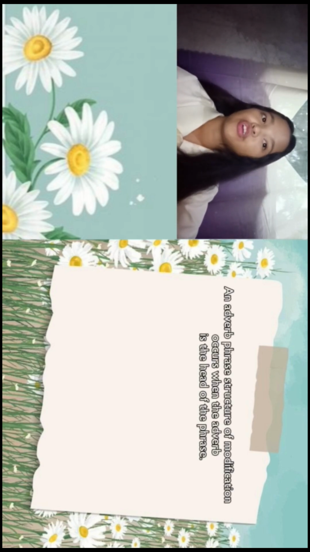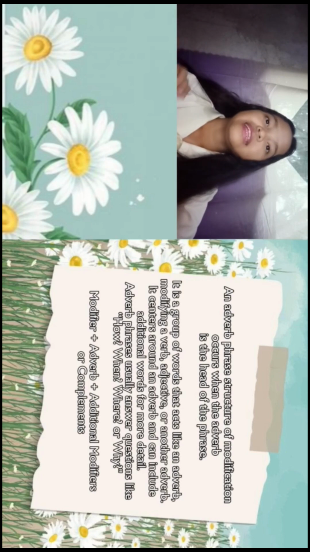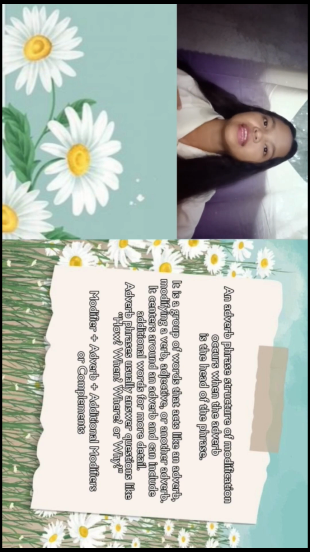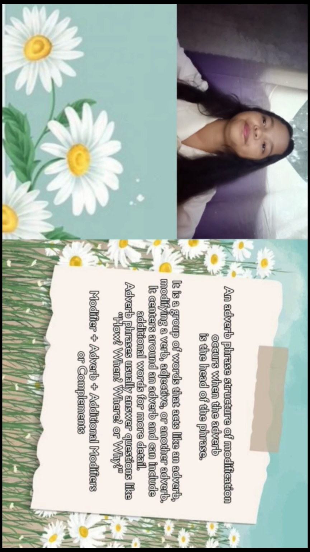The adverb phrase structure of modification occurs when the adverb is the head of the phrase. It is a group of words that acts like an adverb, modifying a verb, adjective, or another adverb. It centers around an adverb and can include additional words for more detail. Adverb phrases usually answer questions like how, when, where, and why.